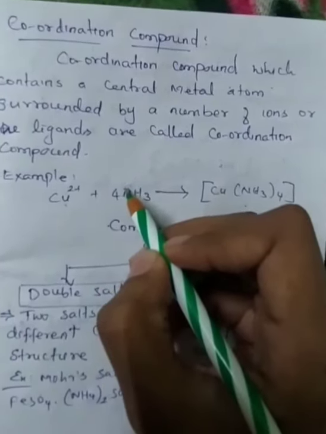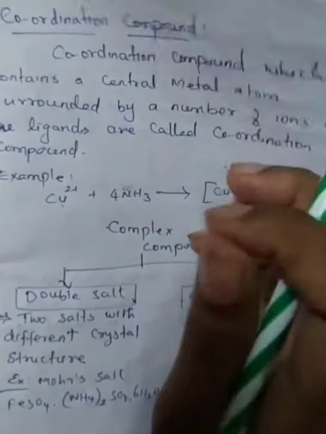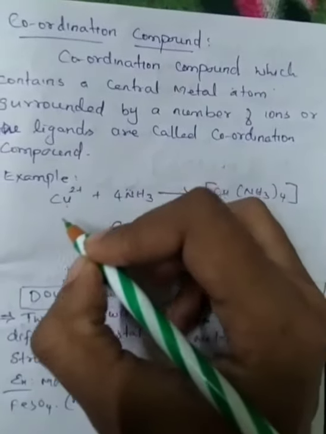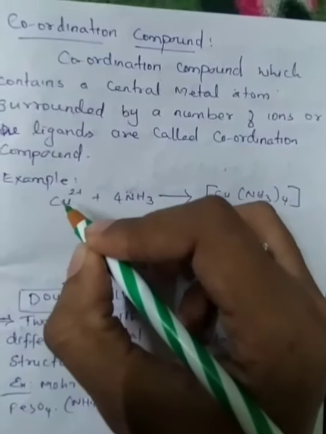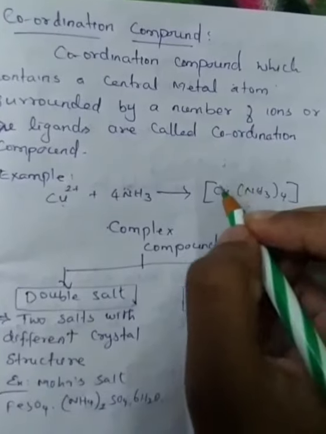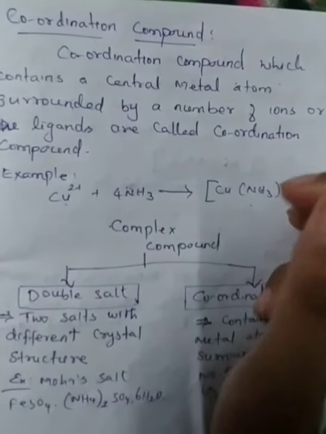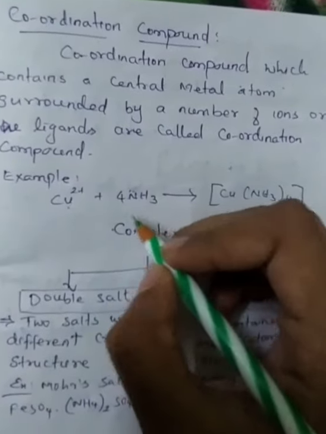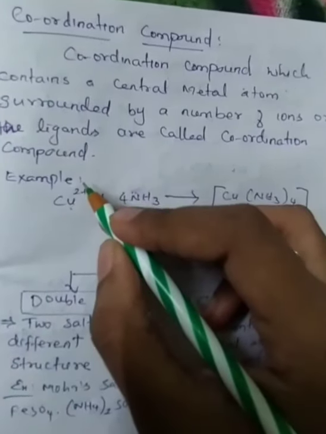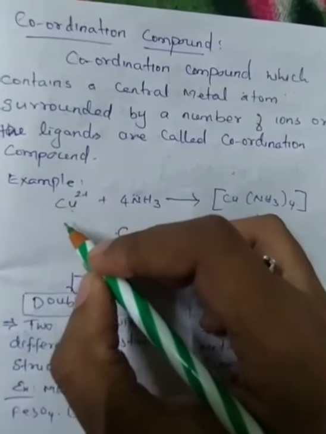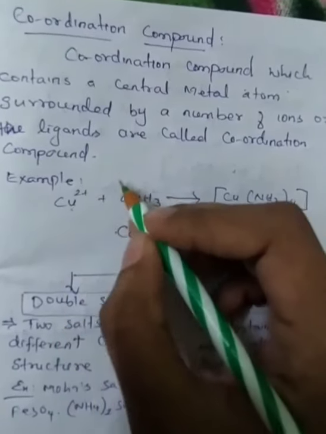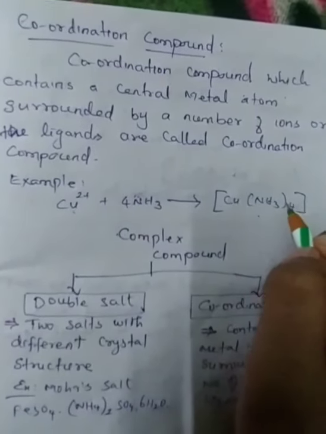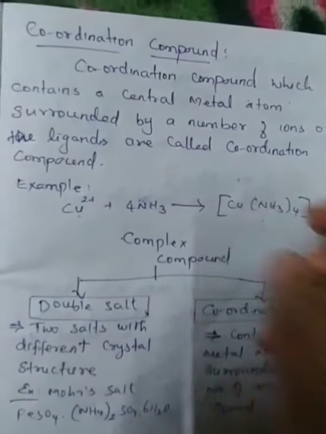Here, ammonia has one lone pair of electrons. That lone pair of electrons is donated to the central metal atom and it forms the metal-ligand coordination compound. So what happens here? The ligand has an electron donating nature and the central metal atom has an electron accepting nature. Then only the metal-ligand coordination compound will be formed.